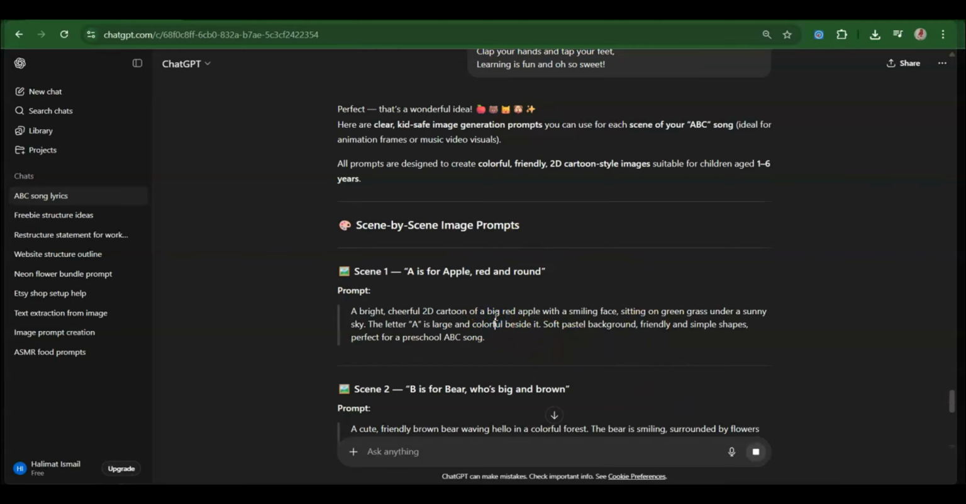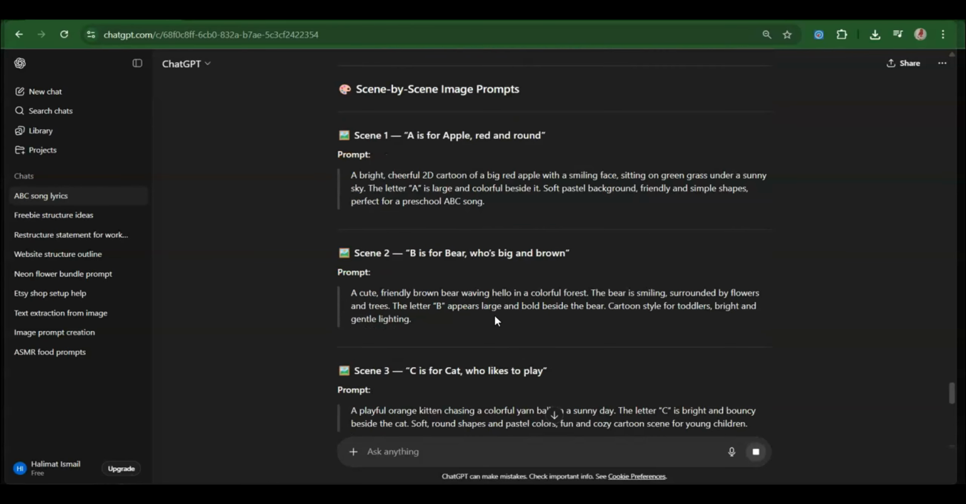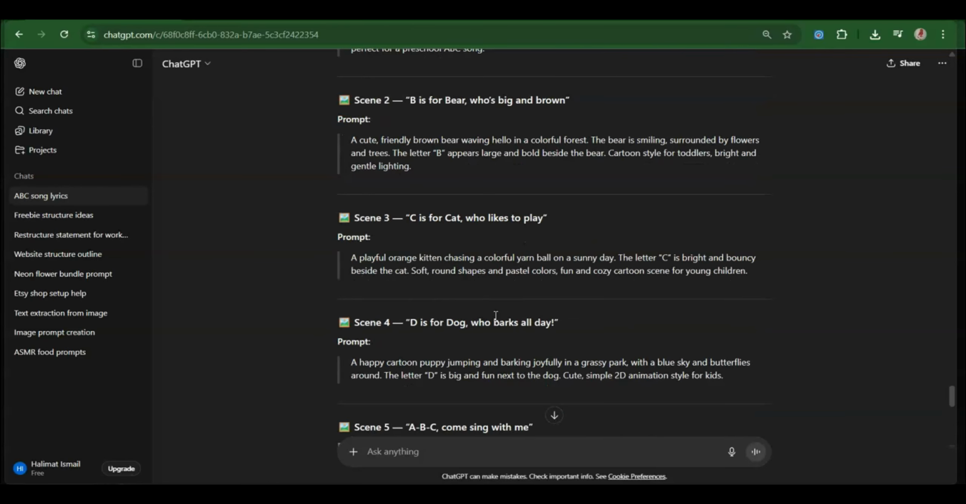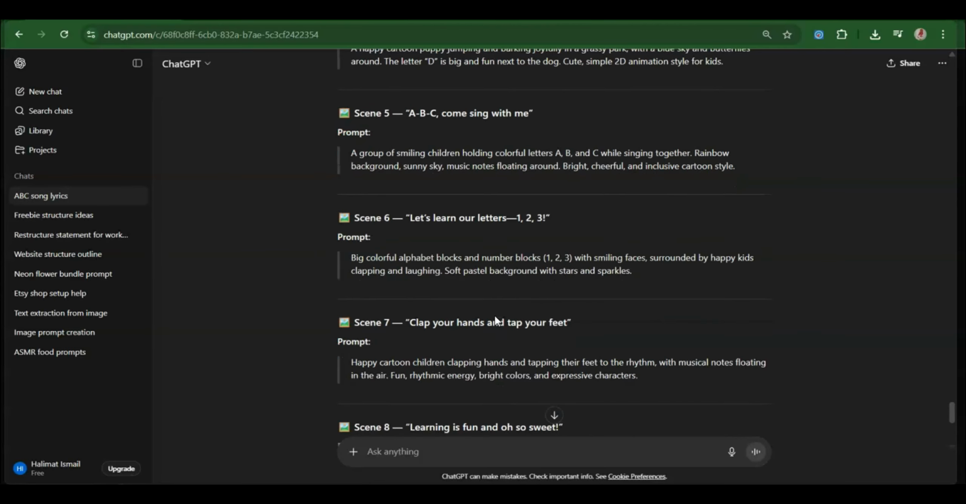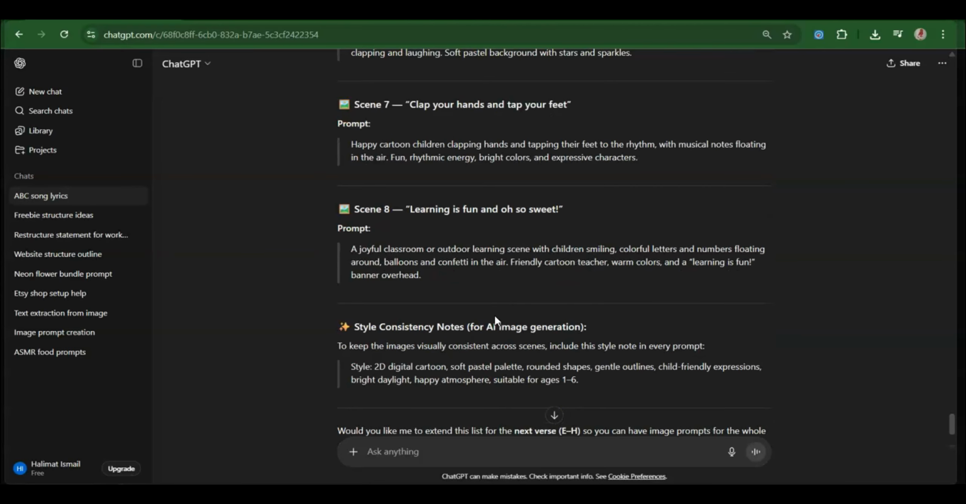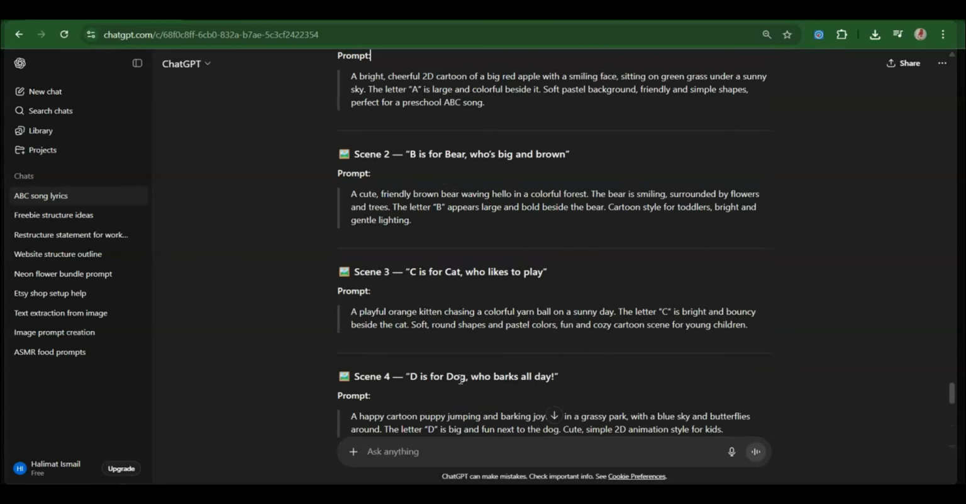So as you can see, it's giving us what each one should be for the A, the B, the C. So this is amazing, guys. Okay, we have quite a lot. So this is it. And then all we need to do, you see, it also gives us like the style to use. So this will be very, very suitable when we are generating our images. So I'm just going to start from the first one.